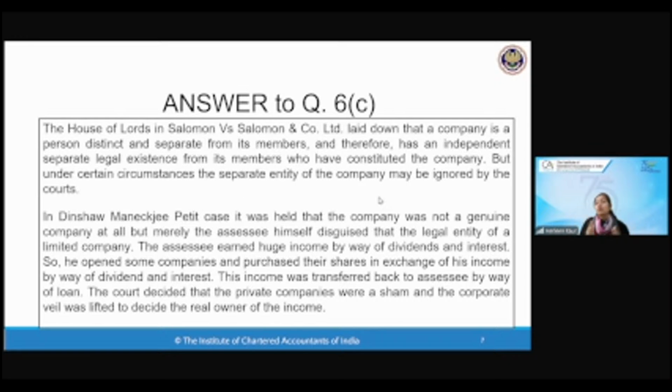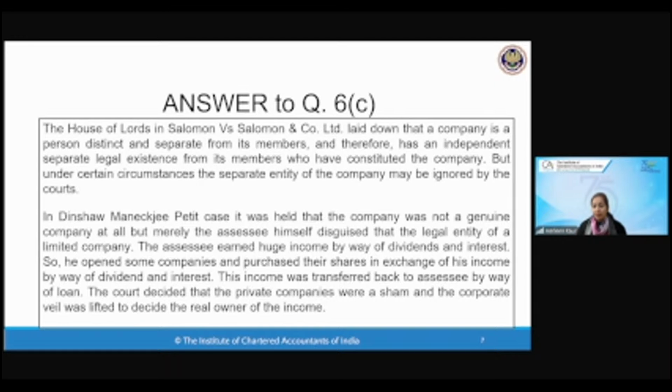First, you will give the provisions of the Act. I always tell you that whenever you're talking about lifting of corporate veil, you always have to give the reference of Salomon versus Salomon and Company Limited, because that is the leading case law on the basis of which the decision of separation of members from its company was taken. You don't have to write the case law, but you should give the reference of this case.